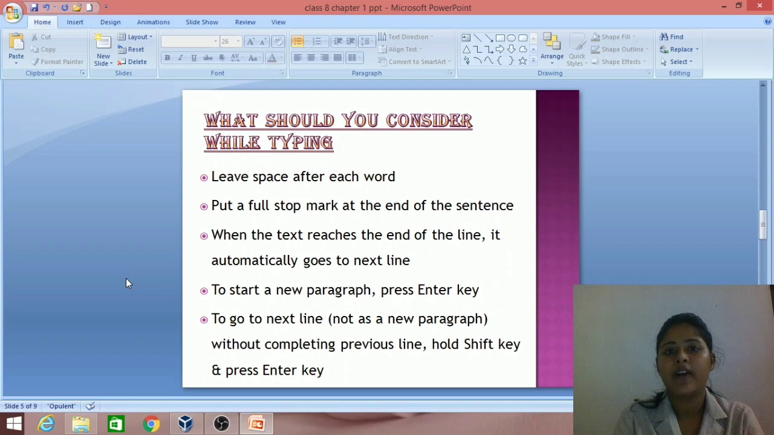So what are the things that we have to consider while typing text? First one is leave space after each word. Second, put a full stop mark at the end of each sentence. Then when the text reaches the end of the line, it automatically goes to the next line. Then to start a new paragraph, press enter key. To go to next line, not as a new paragraph, without completing the previous line, just in the case of the poem, hold shift key and then press enter key. So these are the things that we have to consider while typing text.